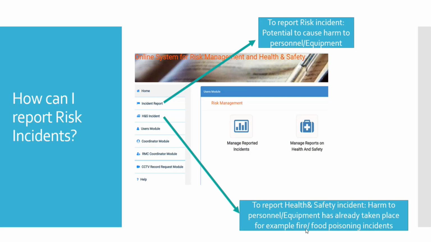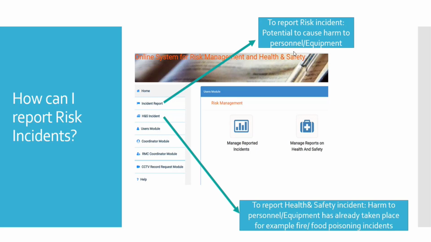For example, a fire has taken place, or a food poisoning incident has happened with a staff member because of poor hygiene in the college or university food. Whatever health and safety incident happens to any person inside the university area is a health and safety incident.